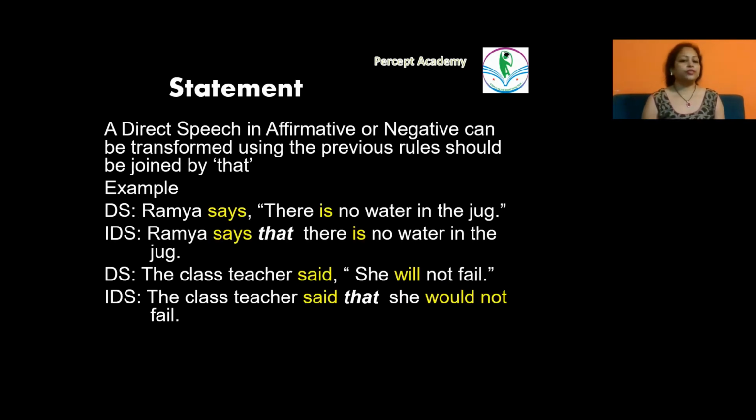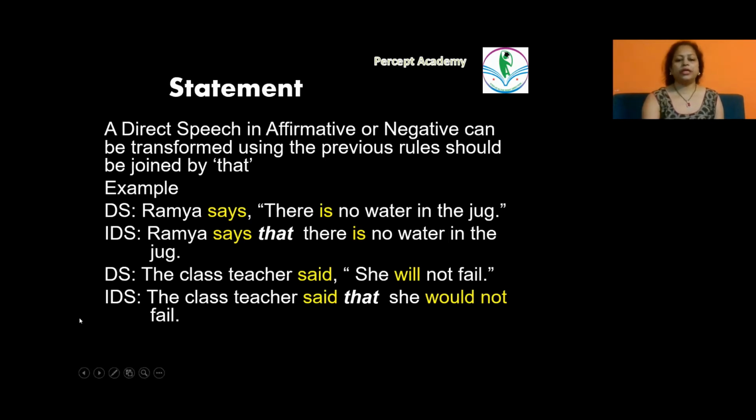In a statement, the direct speech in affirmative or negative can be transformed using the previous rules and should be joined by that. That is used as a conjunction in the examples. For example, in direct speech, Ramya says, "There is no water in the jug." And indirect: Ramya says that there is no water in the jug. So we are not changing the sentence from simple present to simple past just because the introductory verb is says here. So when we have says as the introductory verb, then the second part of the sentence, we do not take it in past tense. So Ramya says that there is no water in the jug.